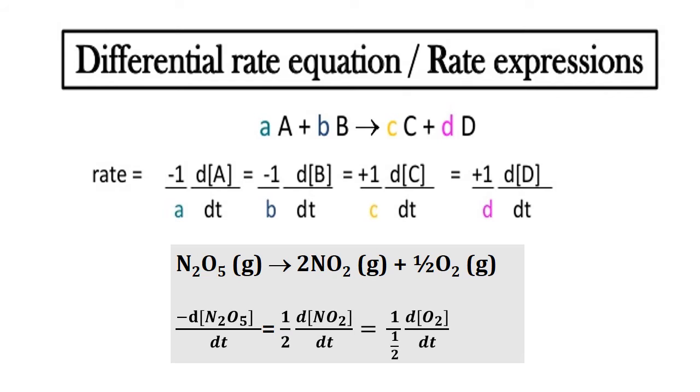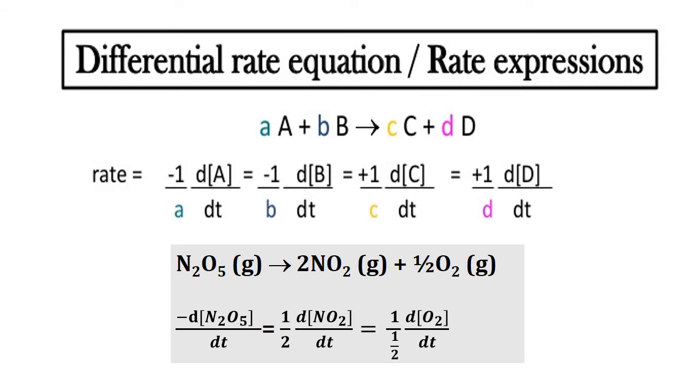Thus, the rate can be expressed in terms of the concentration of the reactants, that is, minus 1 by a into d by dt of the concentration of A, or minus 1 by b into d by dt of the concentration of B. The rate can also be expressed in terms of the concentration of the products formed, as 1 by c into d by dt of the concentration of C, or 1 by d into d by dt of the concentration of D.